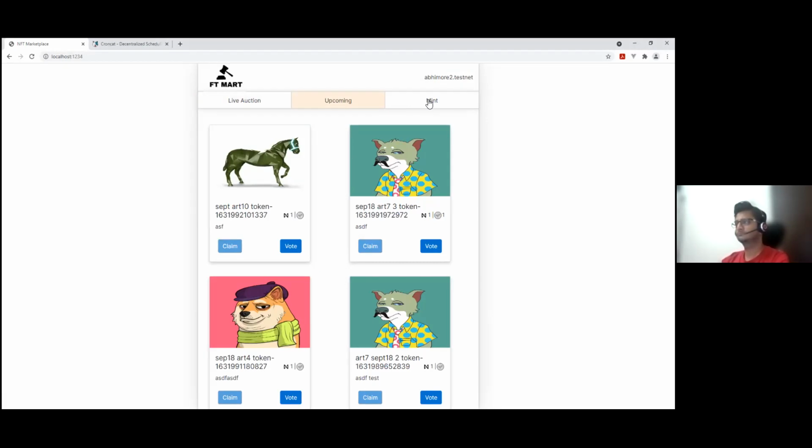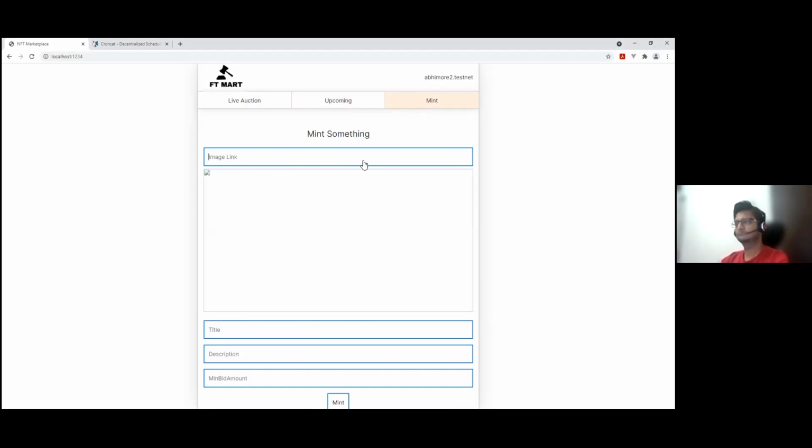These are all the tokens which are up for voting for the community. As you can see, each token has some metadata: the name, description, vote option, and the minimum bidding amount or the reserve amount that you can call it. Along with it, the number of votes assigned to each token as well. Can you switch to the mint tab, Abhishek? Let's try to mint one of the tokens.